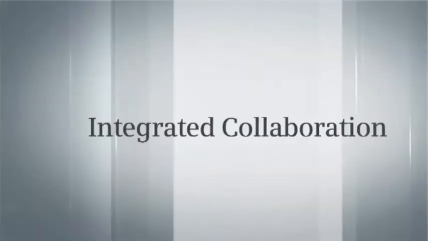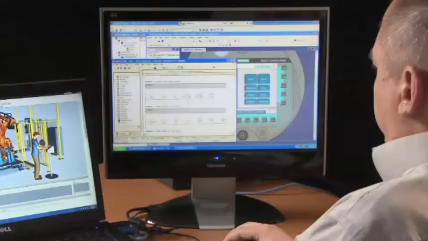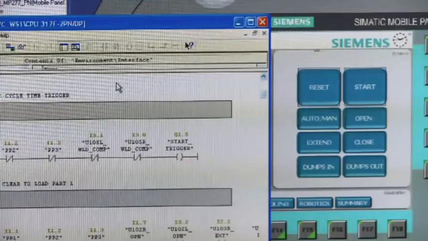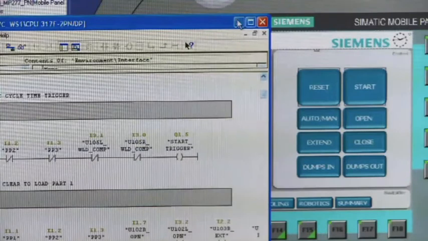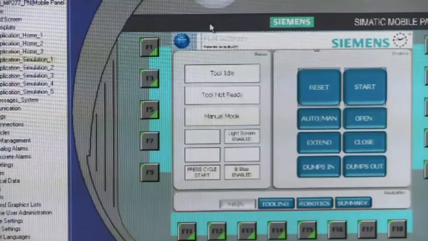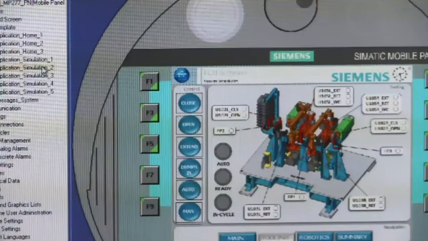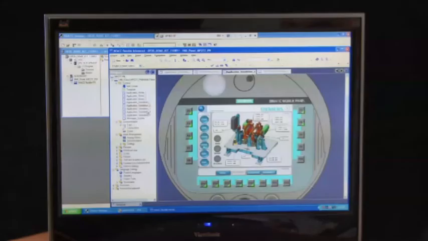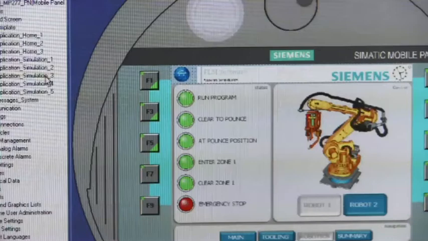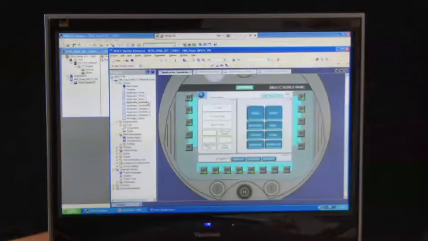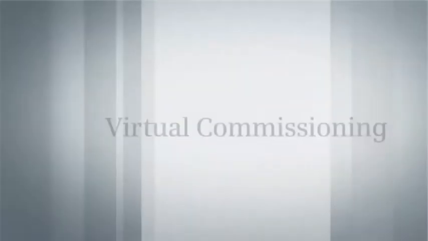Siemens offers an integrated environment that allows critical collaboration between engineering disciplines. Manufacturing engineers working in Process Simulate can share information with controls engineers who are developing Step 7 control logic and HMI design in Siemens TIA Portal, a state-of-the-art software technology unifying all automation software tools in a single development environment.